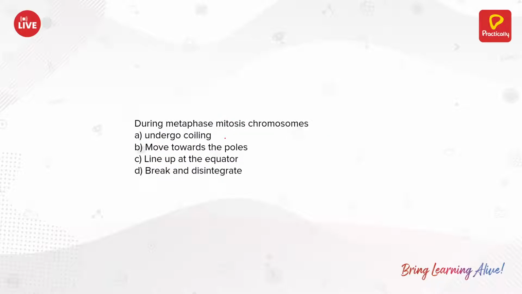Next, during metaphase of mitosis, chromosomes undergo coiling, move towards poles, line up at the equator, or break and dislocate? See, metaphase is what? They come to the middle, or come to the equator. So they line up at the equator.